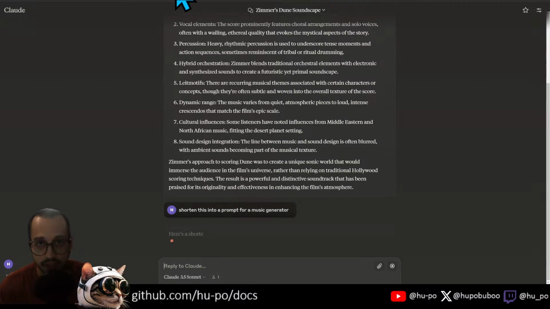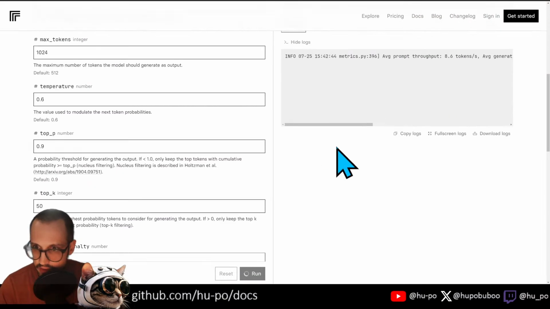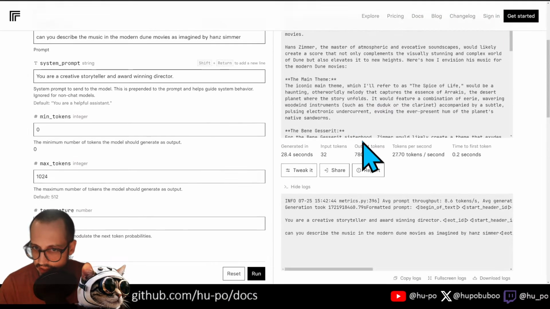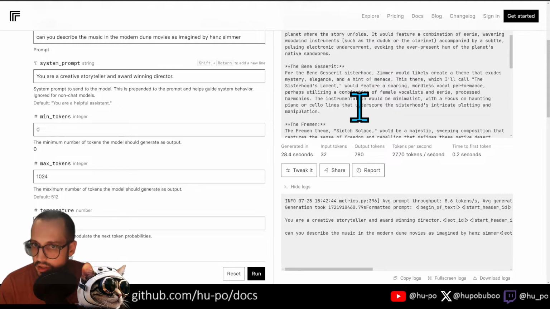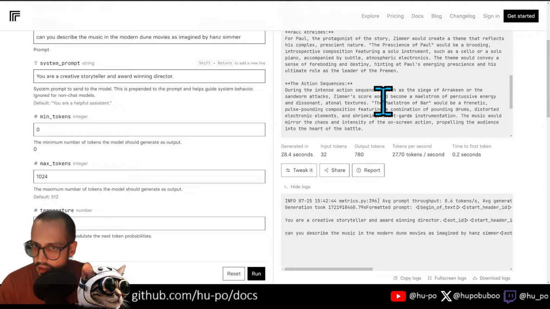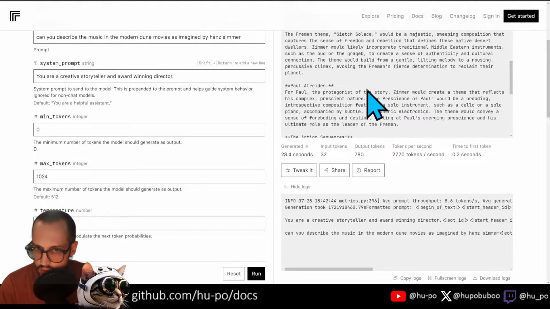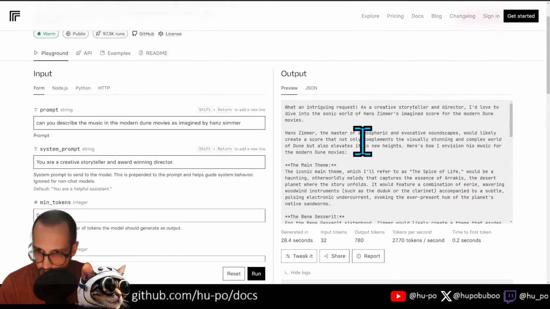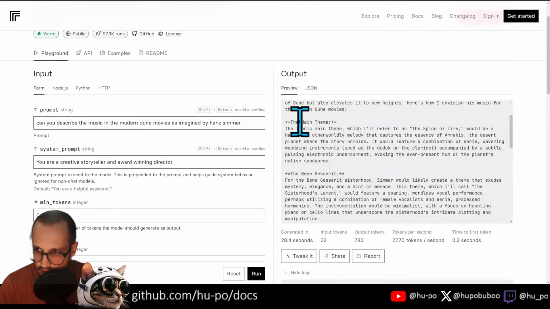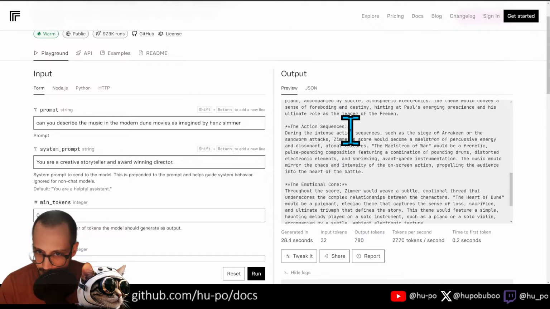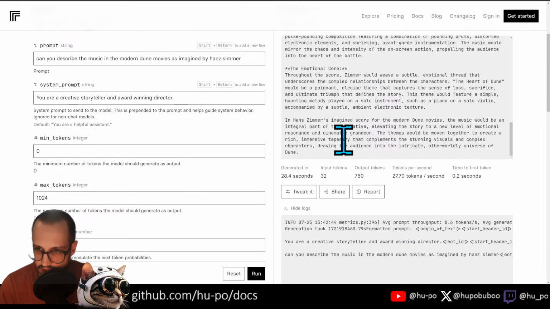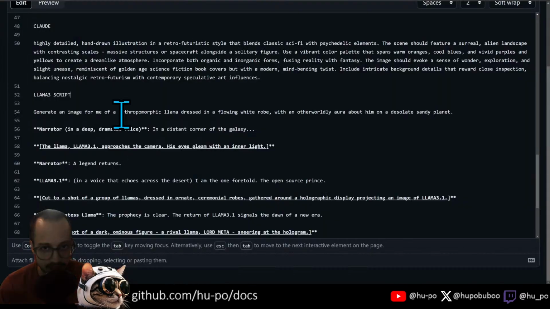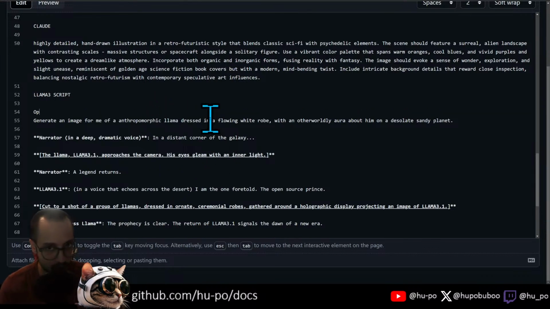Send. Okay, can we chat with this? I don't know if we can chat with this. Action sequences. Ooh, this is kind of cool. So Llama 3 gave me basically different prompts for different parts of the song. So maybe we have a couple different songs, right? So maybe the first one here, this is going to be opening scene.